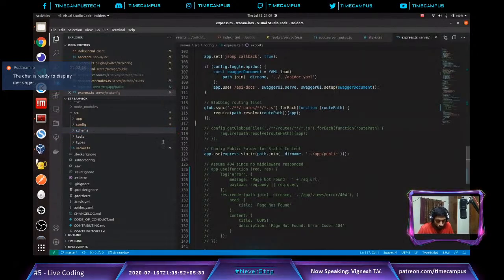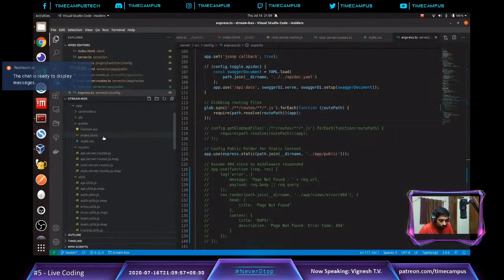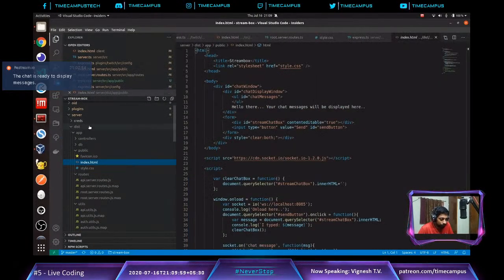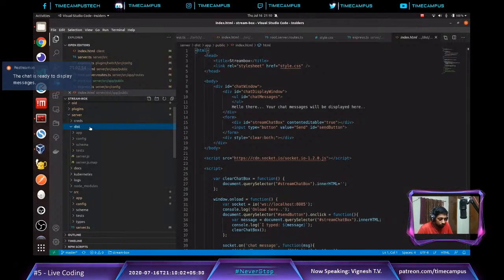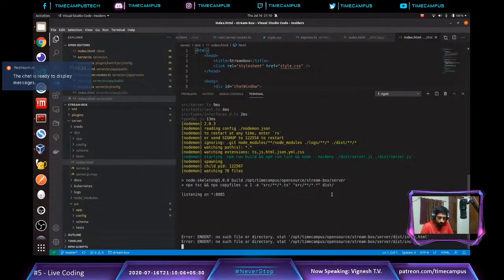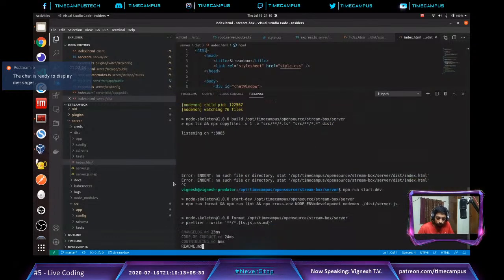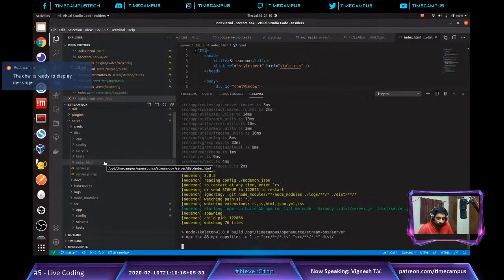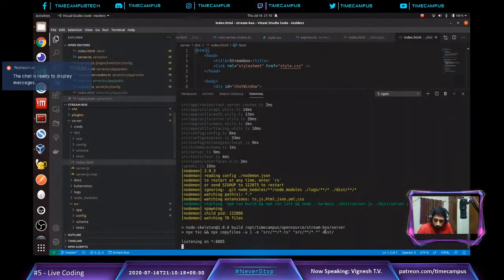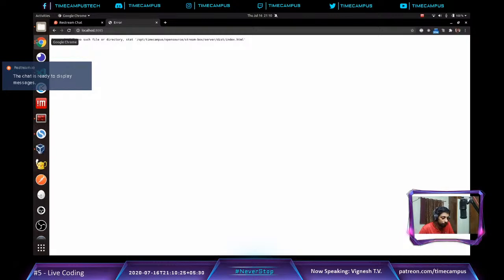Okay, what we are going to do now is, to make things a bit simple, let's do one thing. Let's copy this file into dist for now. I don't want to debug this in the stream, so maybe we can debug it some other time. So let me copy this. The fact is, it should not come and look at dist, so that is the problem.